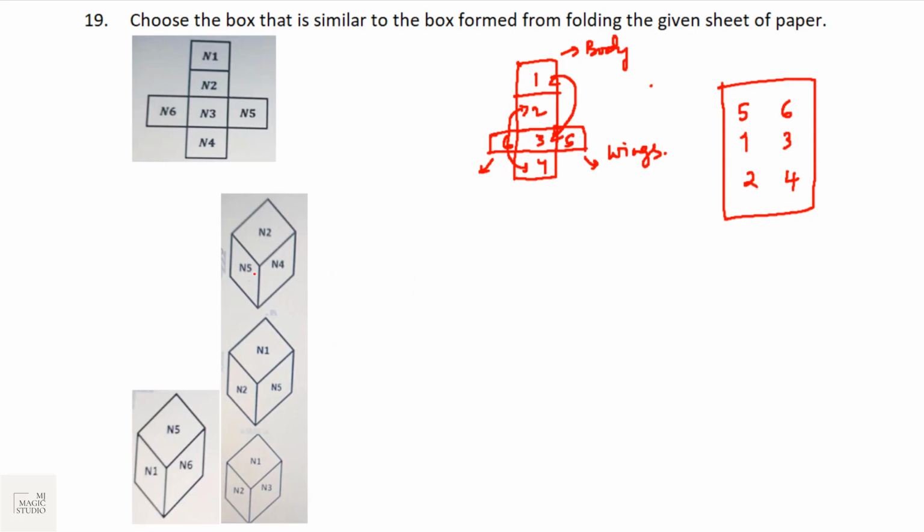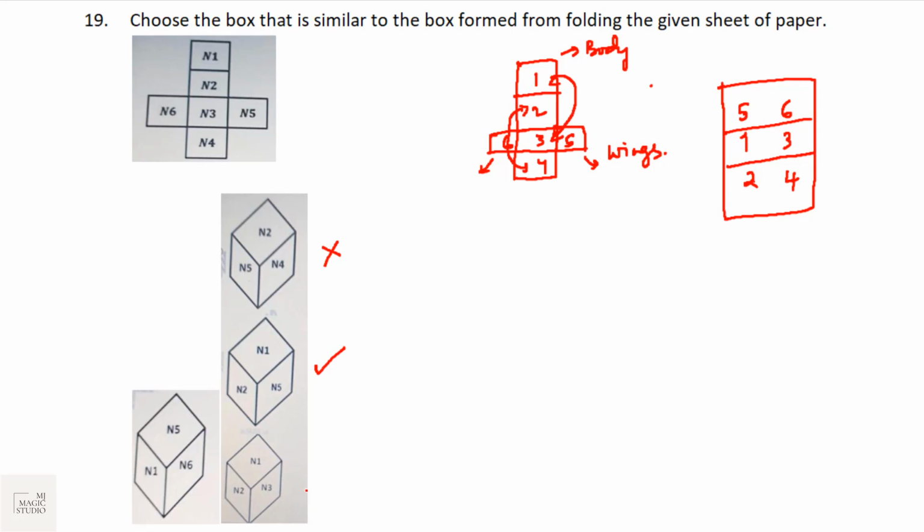If we look at this, 2, 5, 4: 2, 5 and 4 cannot be on the 3 adjacent sides because 2 and 4 are opposite to each other. 1, 2, 5 can be adjacent to each other because one number is selected from each particular pair. This is how the 3 adjacent faces are selected.